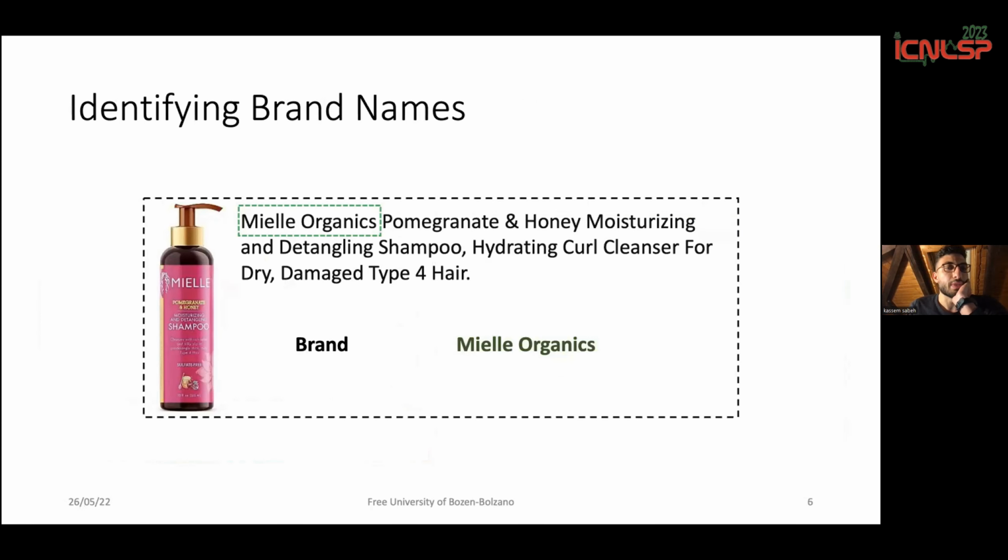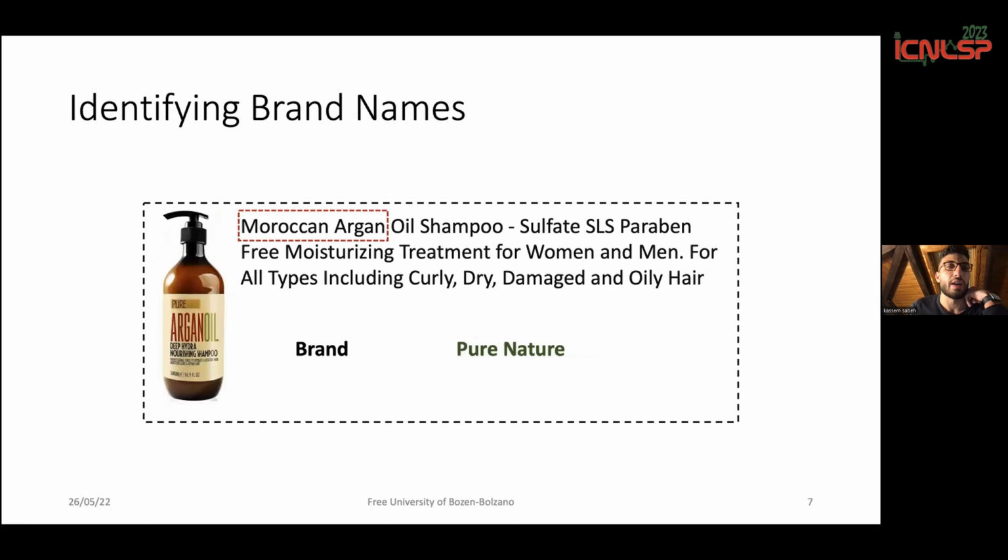So we distinguish two types of products. One where the brand name is actually mentioned inside the product description, like Miel Organics in this example. And another where the text indicates the brand, but the brand is not directly mentioned. So a typical model would extract something like Moroccan argan as a brand, but the actual brand of this product from the website is Pure Nature.